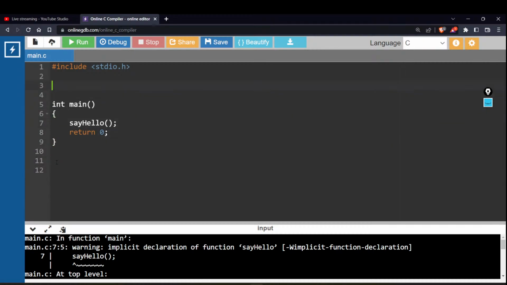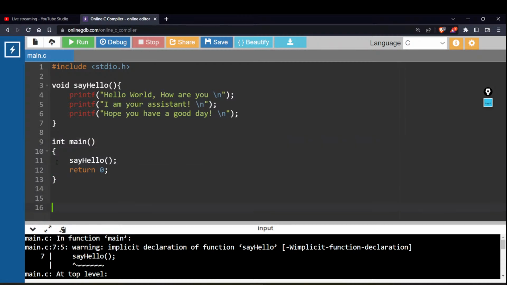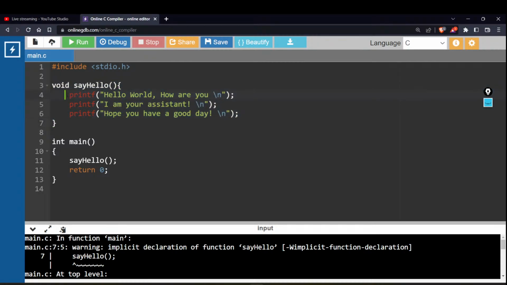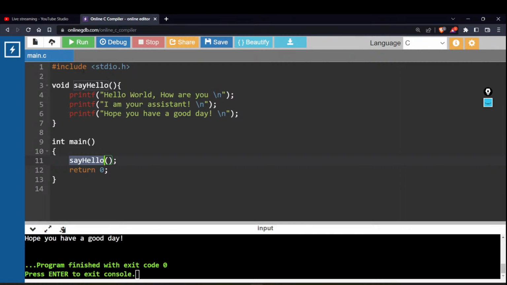Why am I suggesting this? Because your program goes step by step. Your program starts from the top and moves line by line. In case you have already told your program that, okay, I'll be having a function named say hello that would do all this stuff for me, and then you are calling it, it will say, okay, I know what a say hello function is and how to execute it. Rather than that, if you just keep on executing it and then at the end you tell it, okay, this was my say hello function, it is going to give you some strange errors.